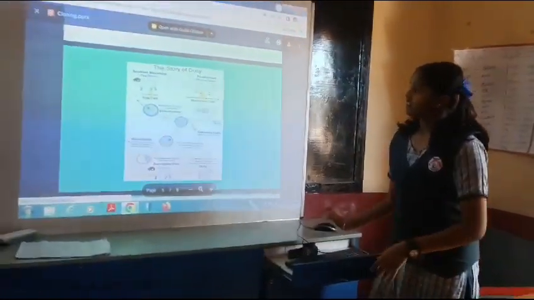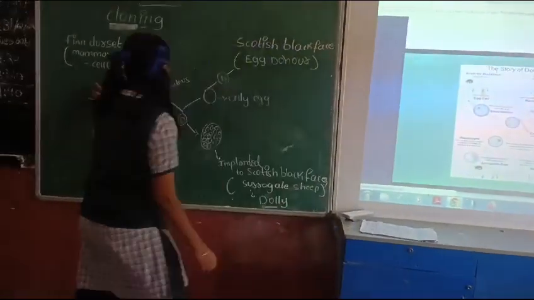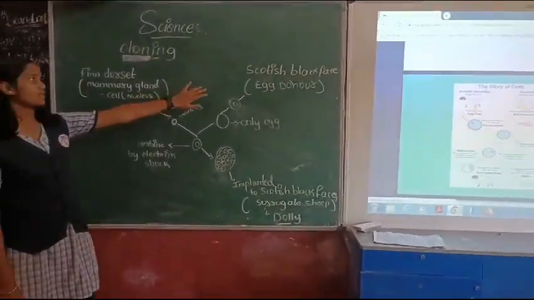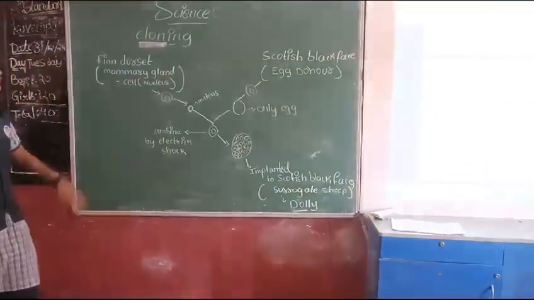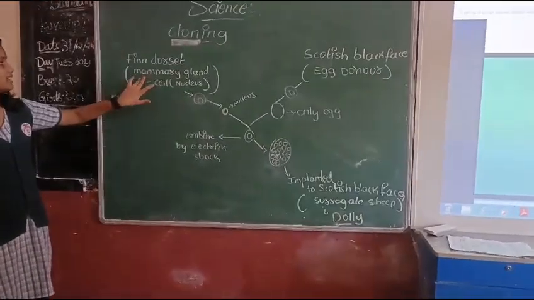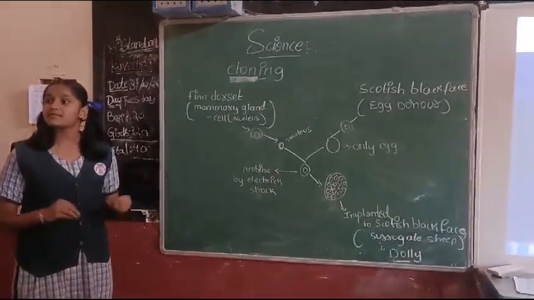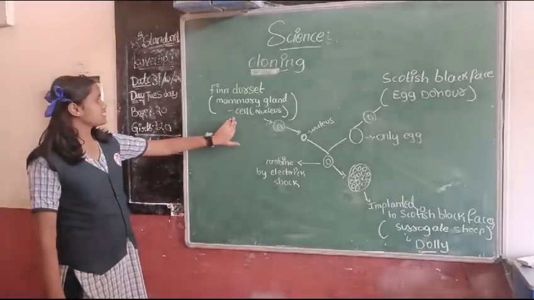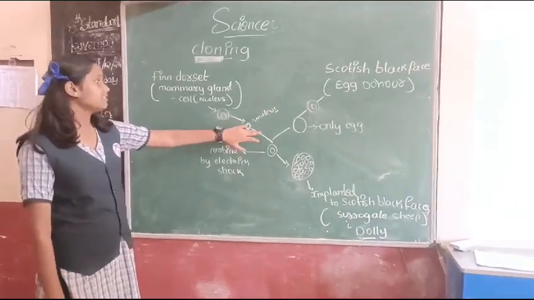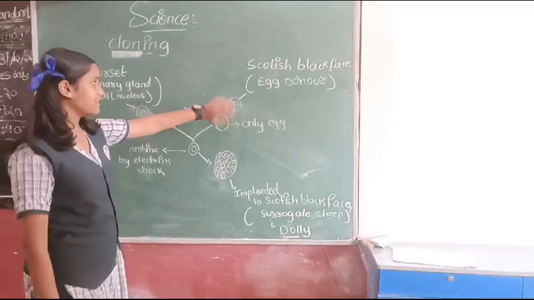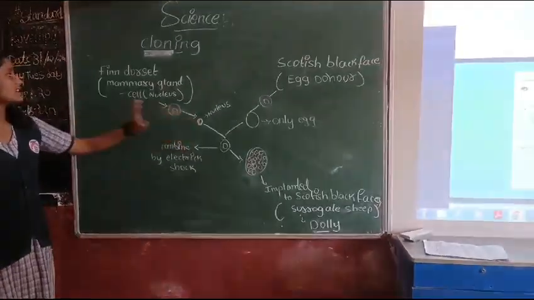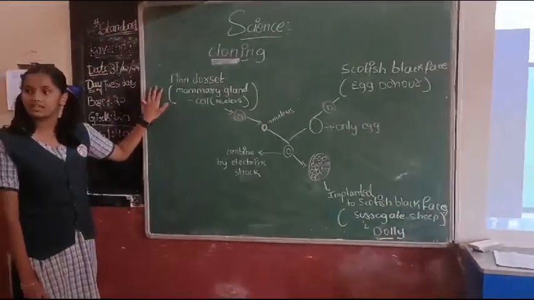Here it is given. So here there are two types of sheep. The first one is Finn Dorset sheep and the second one is Scottish blackface sheep. From this sheep, mammary gland is taken from the udder of the sheep, and mammary gland is a type of cell which mainly helps to produce an organism. So here it is given, from the mammary gland the cell is separated and the nucleus is taken, and from Scottish blackface only the egg is taken, the nucleus is not there. So here we have taken the nucleus because we want all characteristics of Finn Dorset sheep.